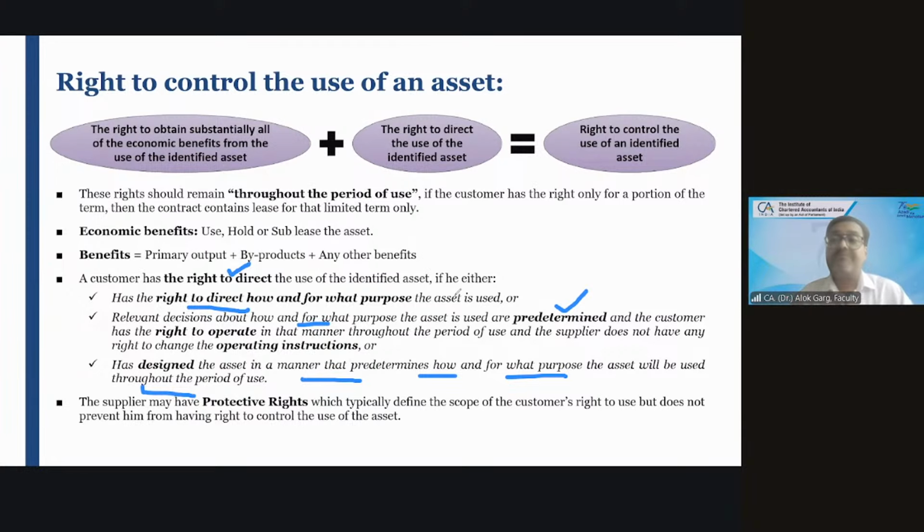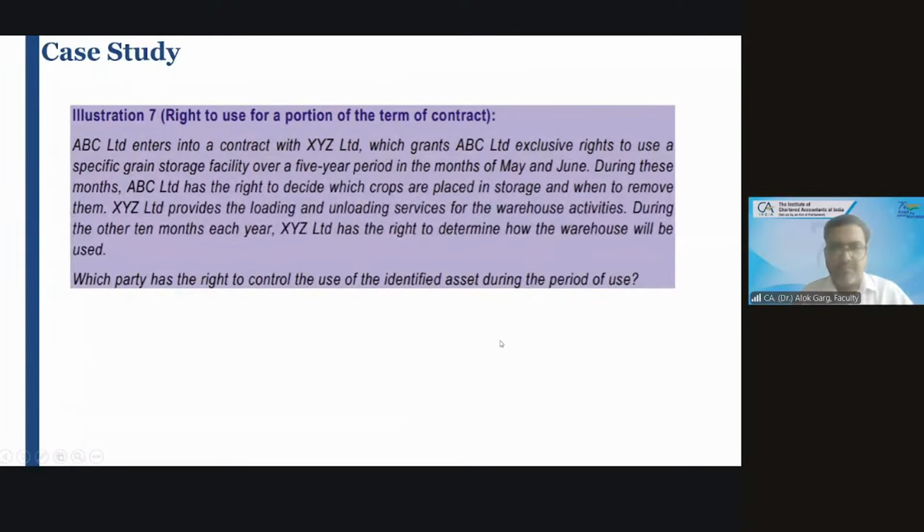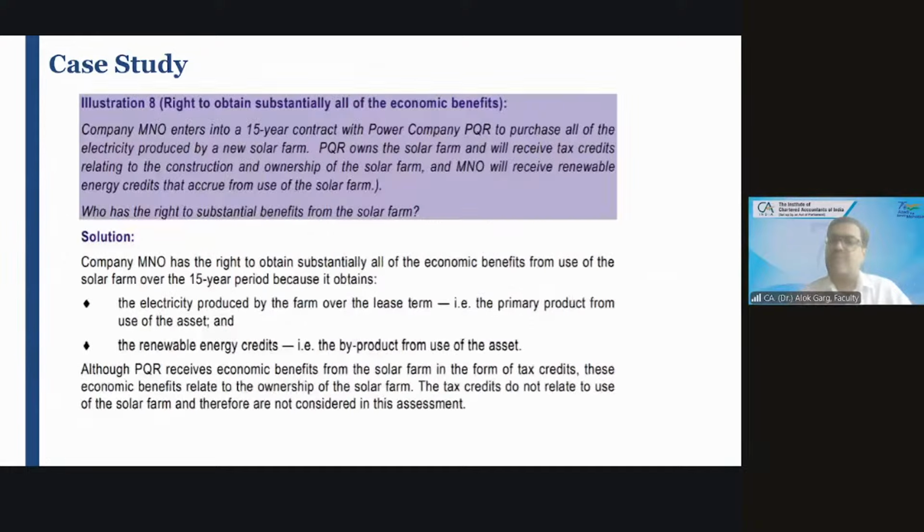So friends, if the lessor is giving protective rights, you cannot say that the lessor has a right to direct the use of an identified asset. Okay. This was a theory. Let's do a question. Illustration number 8.